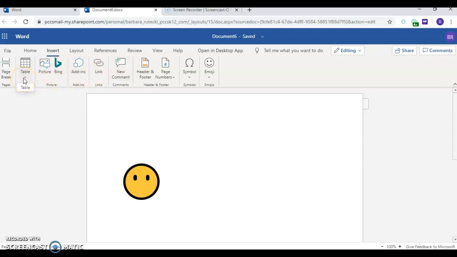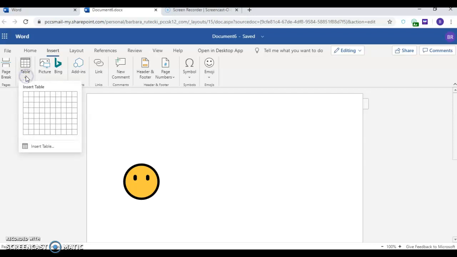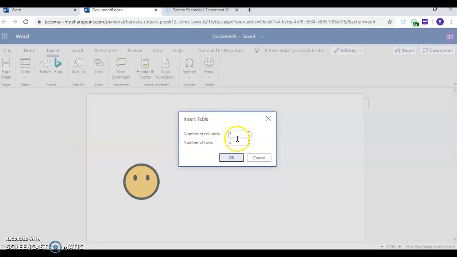In this chapter, we're working with columns. We are not working with tables. Here's the table, though, if I wanted to insert a table. You can draw over this. So you can see you can get a 10 by 8 table just by drawing over it, or you can go down to Insert Table and then type in how many columns and rows that you want.